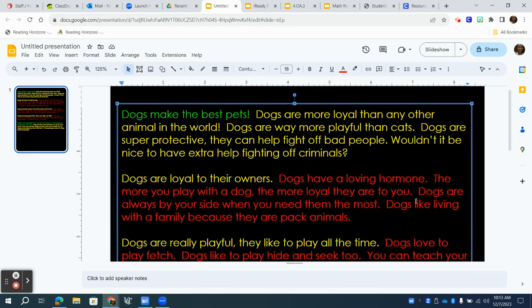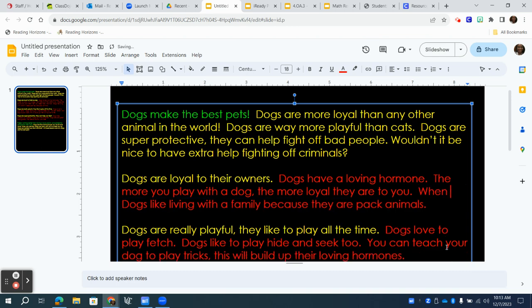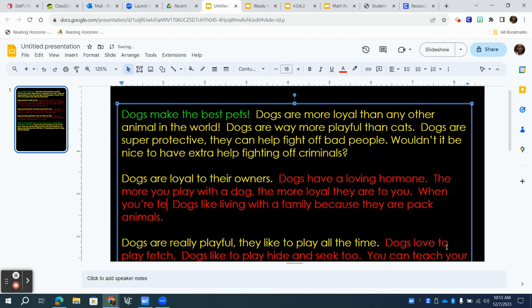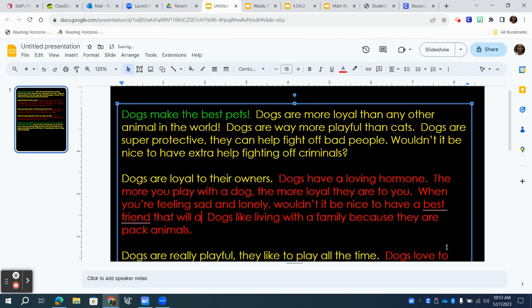So this idea, this sentence, I'm going to change it into a question. It says, dogs are always by your side when you need them the most. So I might say, when you're feeling sad and lonely, wouldn't it be nice to have a best friend that will always try and cheer you up?